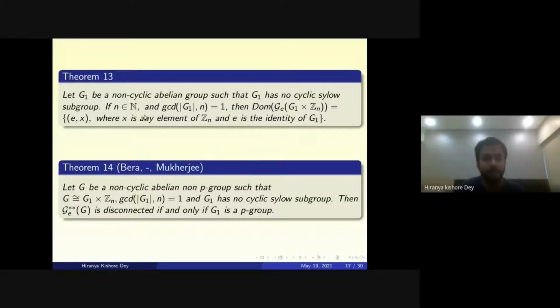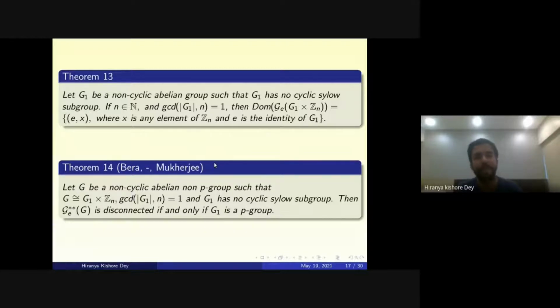If n belongs to N and GCD of the cardinality of G1 and n is 1, then the dominating vertices look exactly like this: the first coordinate is the identity and the second coordinate is any element of Zn. And using this, we are able to prove it. So now we have found all the dominating vertices.